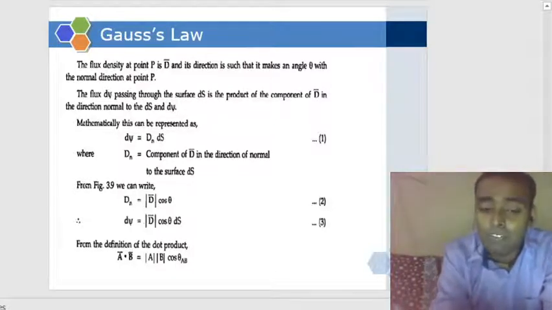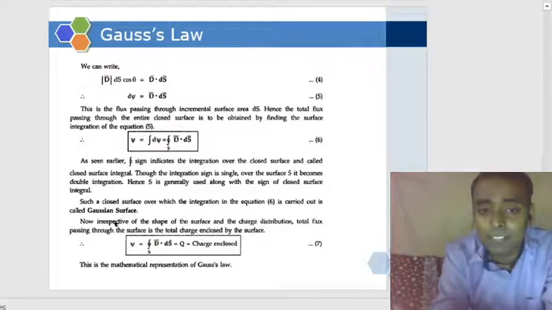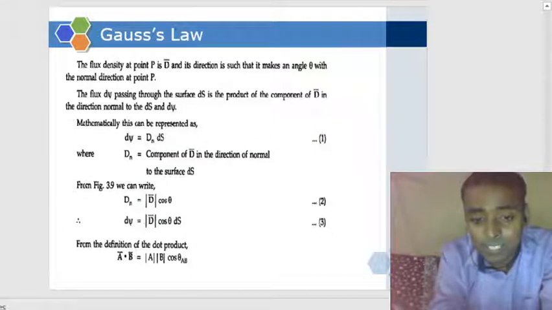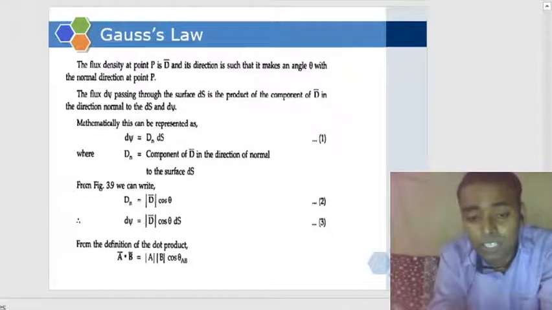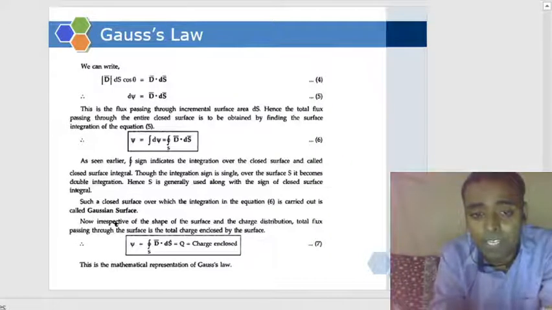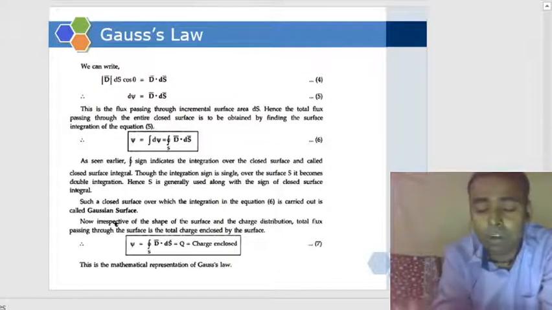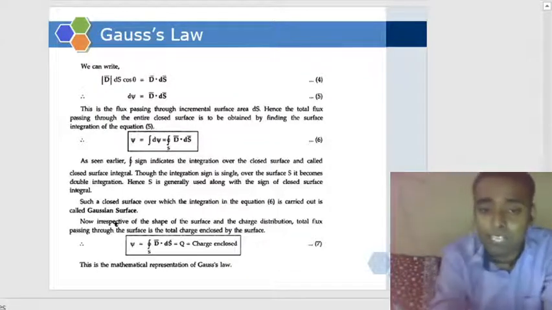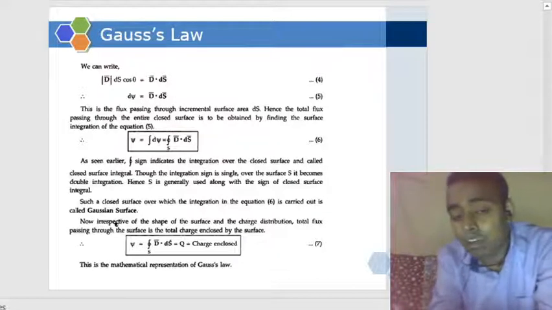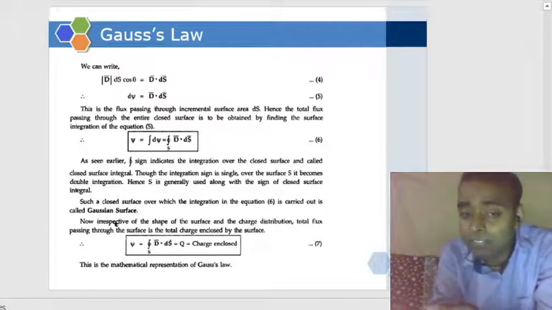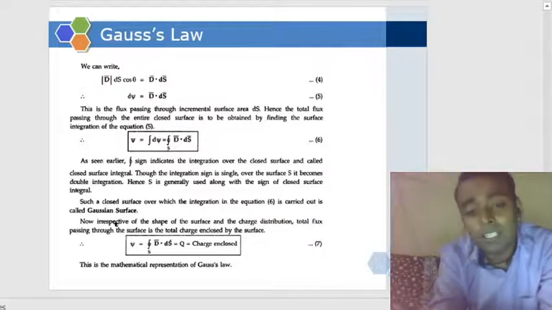So what we will get, D dot dS, A dot B is AB cos theta, as simple as that. So AB cos theta means A dot B. Here we can write D cos theta dS, so D dS cos theta is D dot dS. Just opposite of this, A dot B is equal to AB cos theta. And if we have AB cos theta, what can we write? Vector A dot vector B, isn't it? So our differential flux will be D dot dS.